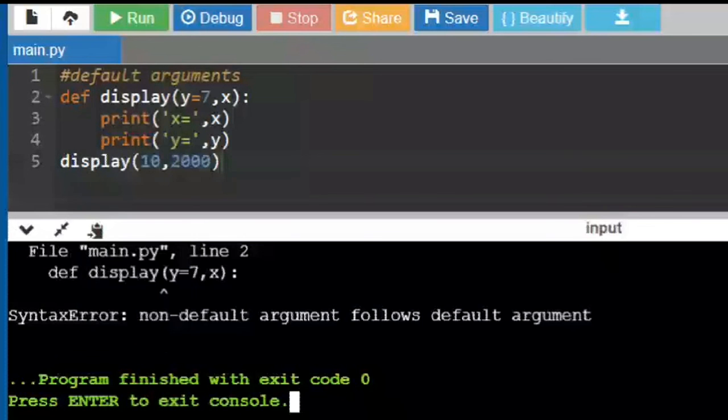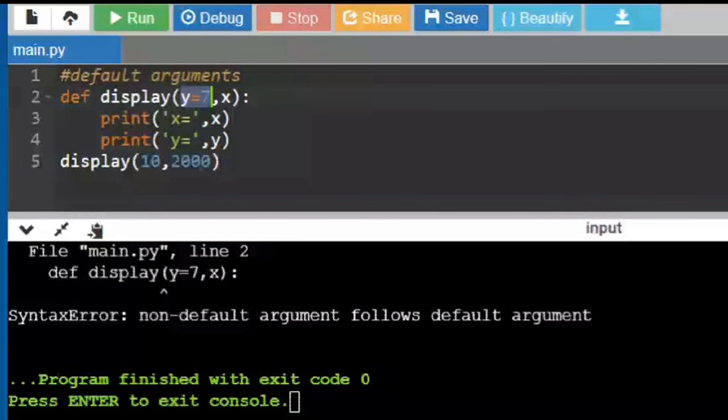So it is showing me a syntax error: non-default argument follows default argument. This should not be the case. Always keep in mind that you need to follow the syntax carefully. Is this clear to everyone in the class?